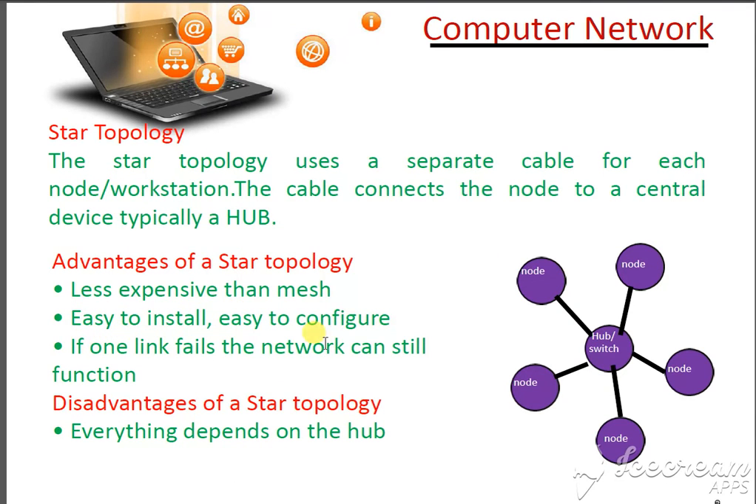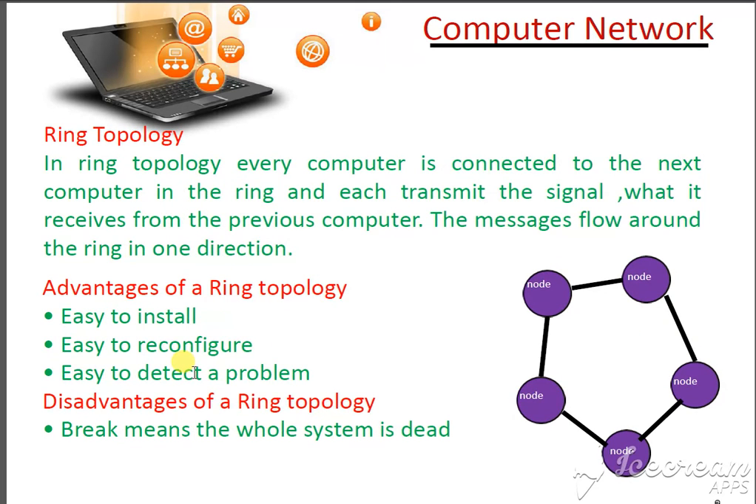It is very easy to install, and if any node is not working, it is easy to handle that node, because the total system does not go down if a node is not working. But the disadvantage is that if the central hub fails, the total system will collapse. This is the main disadvantage. Next is the ring topology.